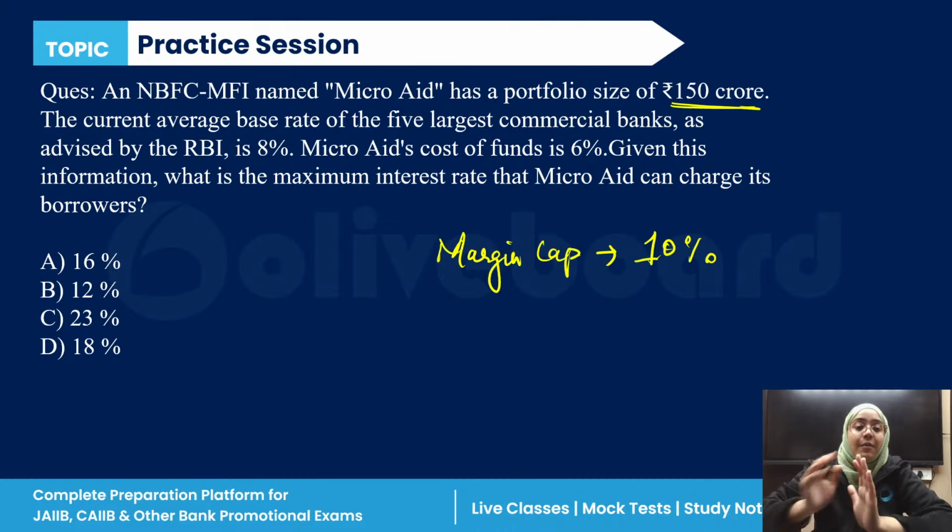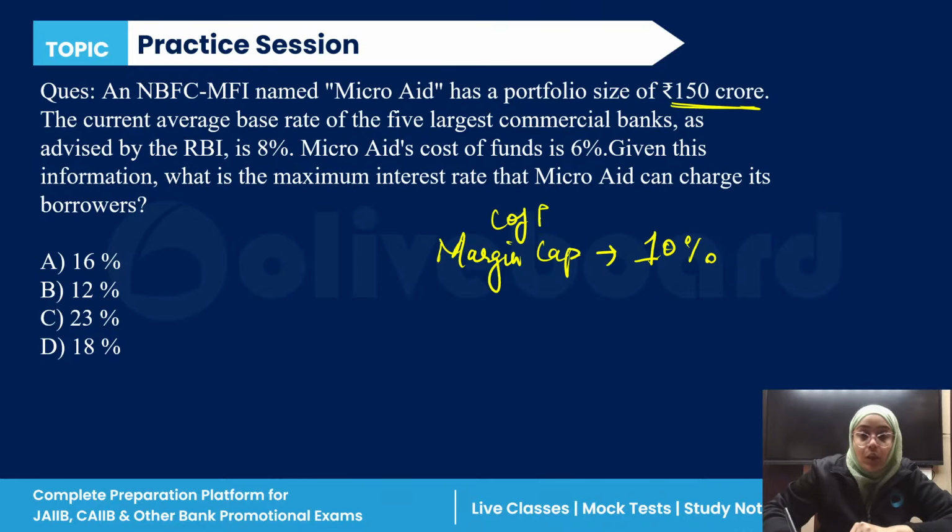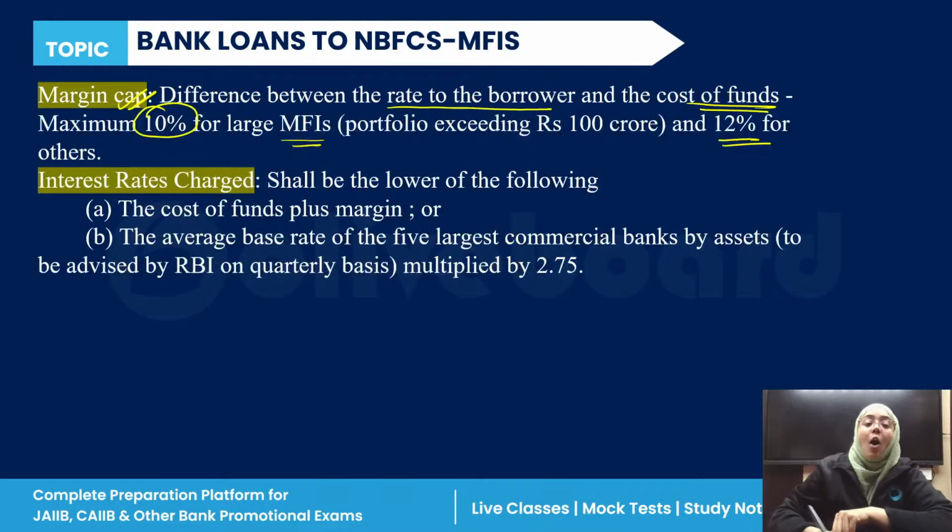The cost of fund is given as 6%, right? Then how is the interest rate calculated? The interest rate is the lower of these two: first, the cost of fund plus margin, or the average base rate multiplied by 2.75. Either this or this, whichever is lower, right?